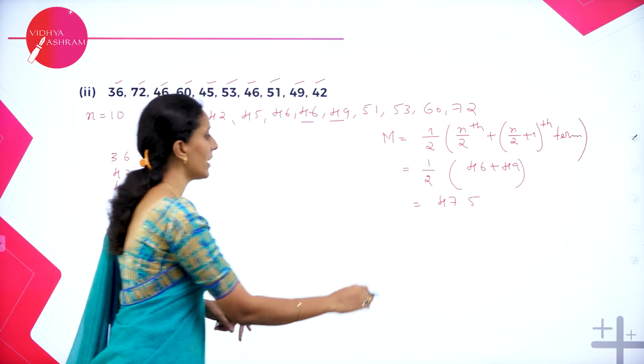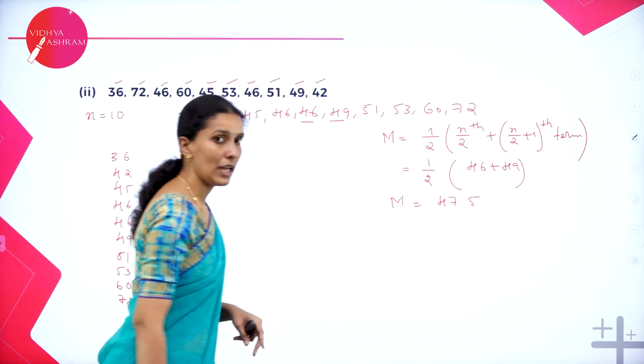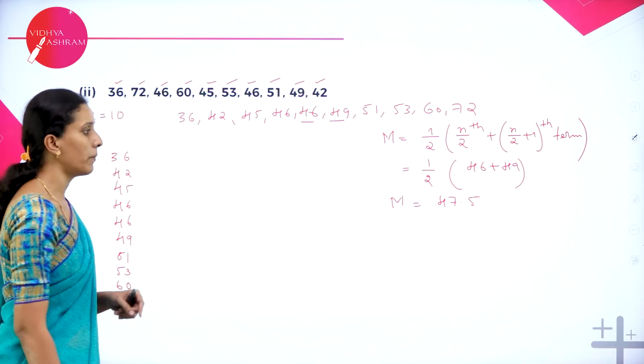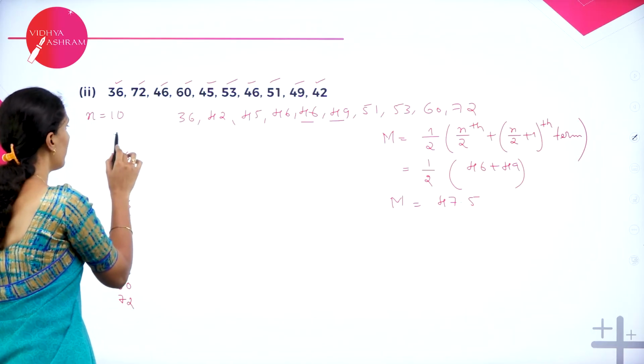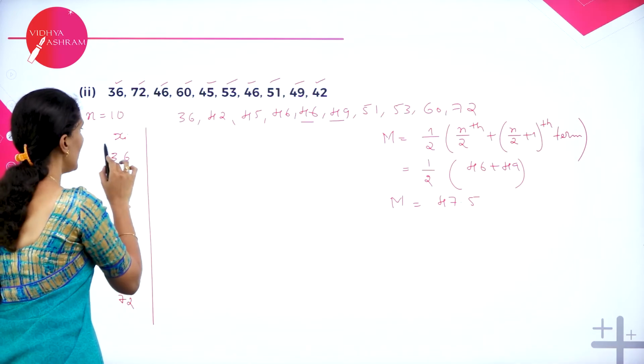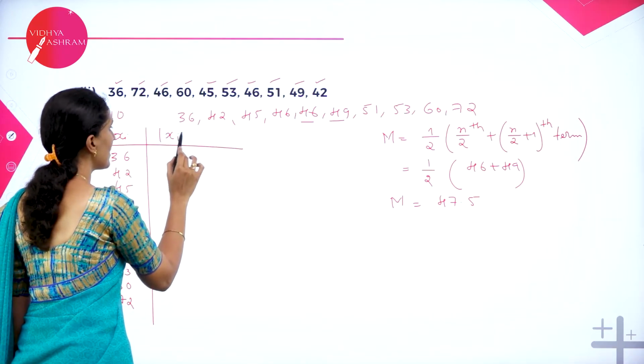Now we have the median as 47.5. Let us subtract each number from 47.5. If I take this as xi, let's take this as modulus of xi minus m.